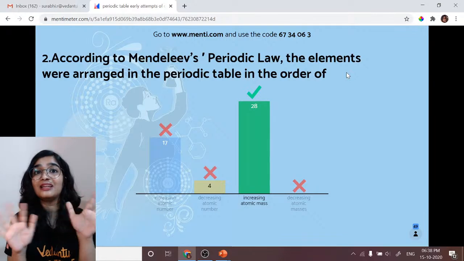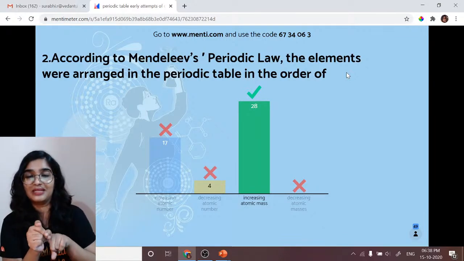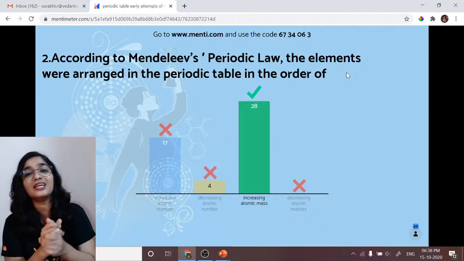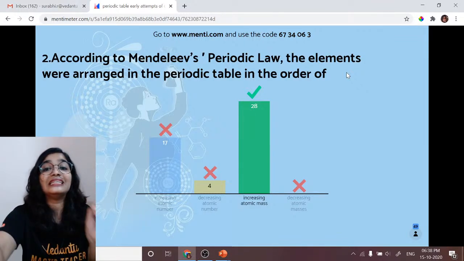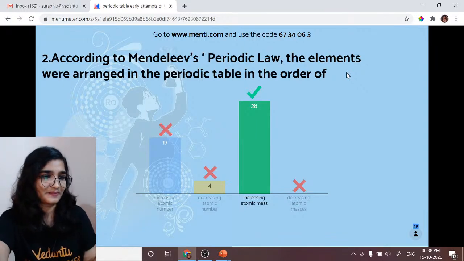Atomic number? No. Atomic number is modern periodic table, about which we will study in the next session. Mendeleev's periodic table, the elements were arranged according to the increasing atomic mass.